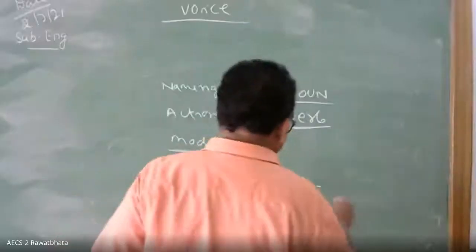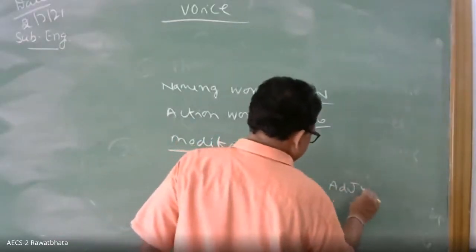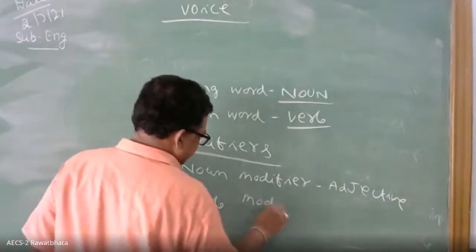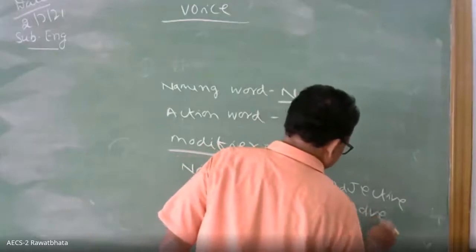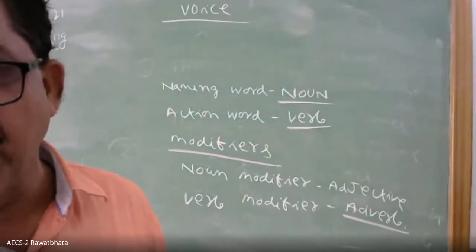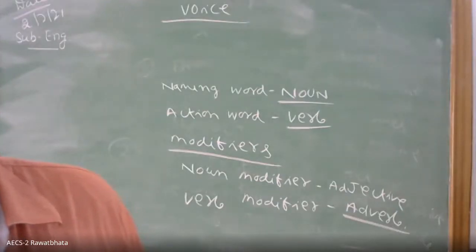Verb modifier is adverb. Example: he is walking slowly. Slowly is modifying the verb walking, so it is an adverb. She is a beautiful girl: beautiful is an adjective.